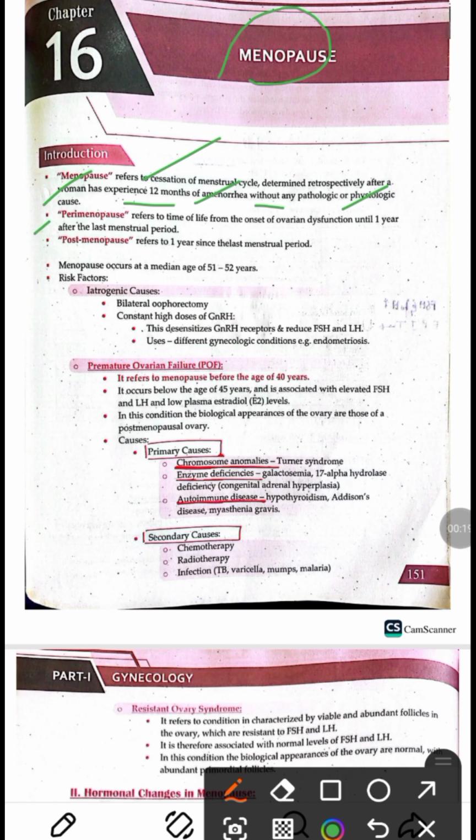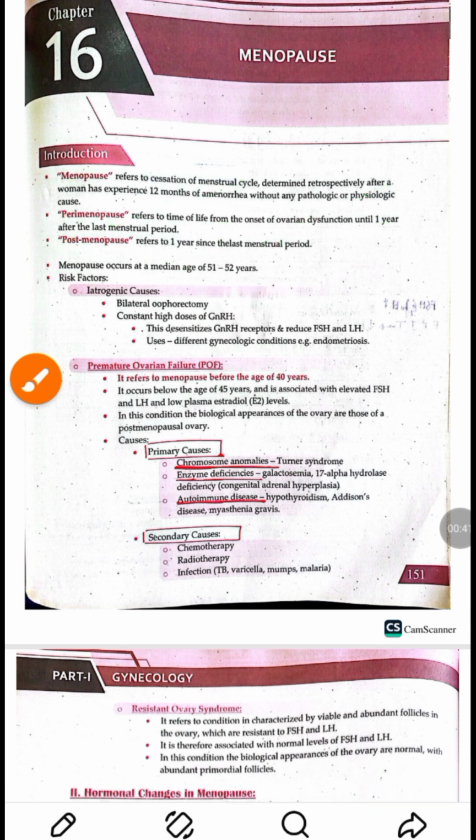Perimenopause refers to the time period around the menopause, and it is applied from the onset of ovarian dysfunction until 1 year since the last menstrual period. And post-menopause refers to the time after 1 year since the last menstrual period. Menopause usually occurs at a median age of 51 to 52 years.